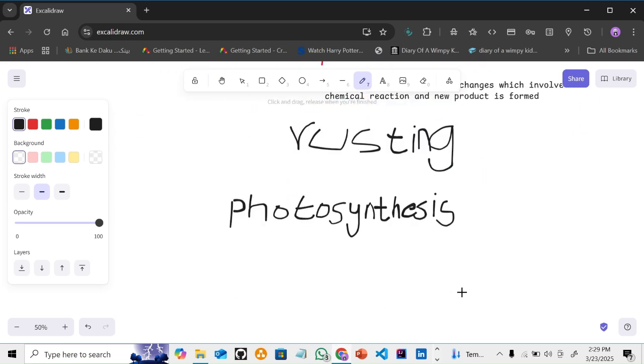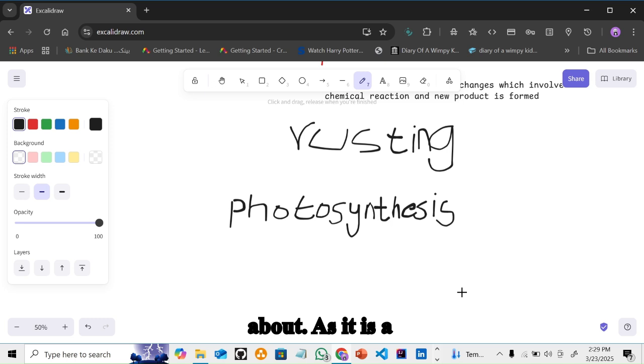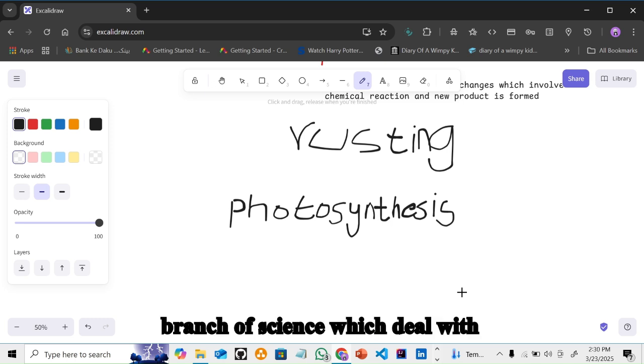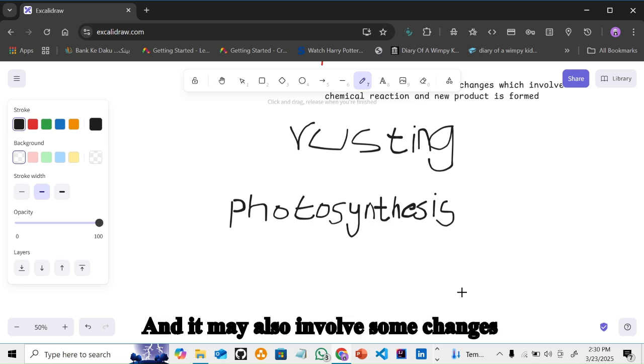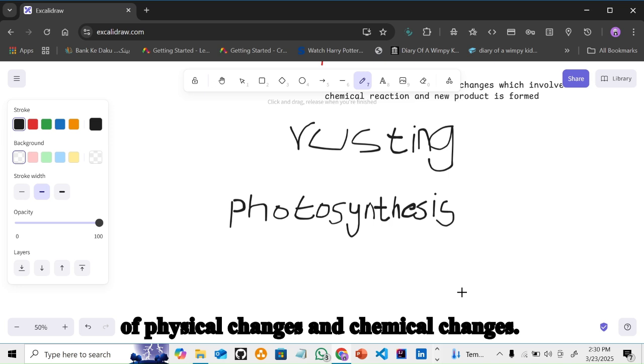And now I think you have clearly understood what basically chemistry means, as we have discussed in detail the definition of what chemistry is all about, as it is a branch of science which deals with the matter. Matter is basically anything which occupies space and has mass. That particular thing can be in the form of solid, liquid, or gas, and it also involves some changes it undergoes. Those changes can be in the form of physical changes and chemical changes.